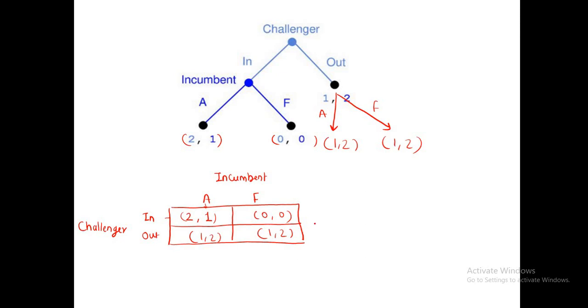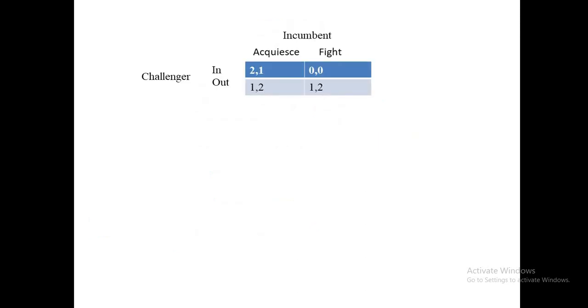So this is the payoff matrix which we have constructed for this extensive game with perfect information. Now we will try to find out the equilibrium of this game. We know how to find an equilibrium when we are given a payoff matrix. First we need to find all possible combinations. What combinations are possible here? One combination is in, accommodate.